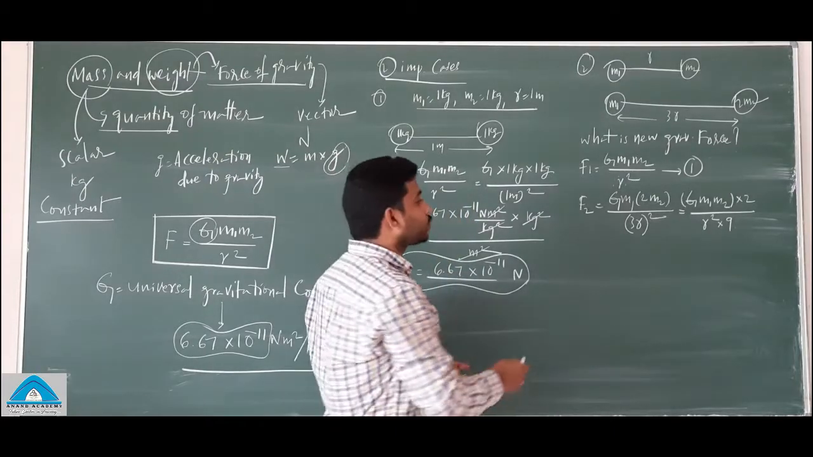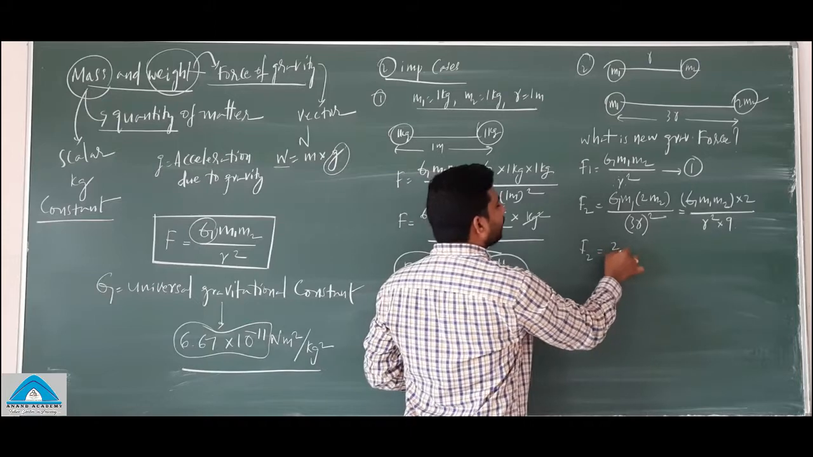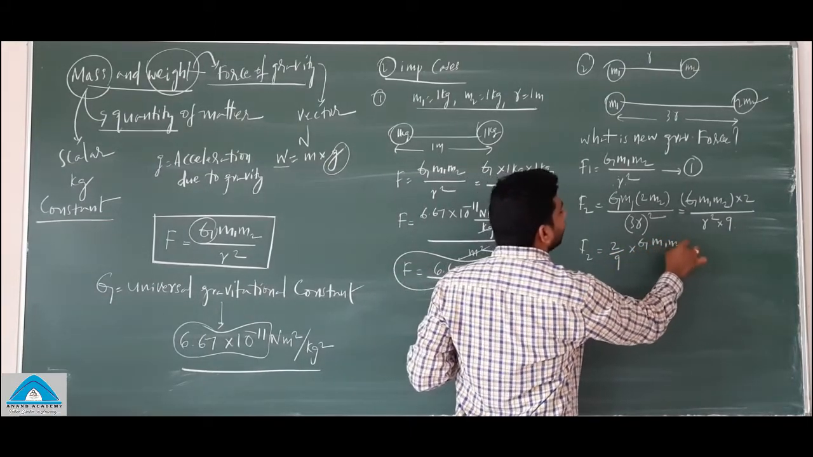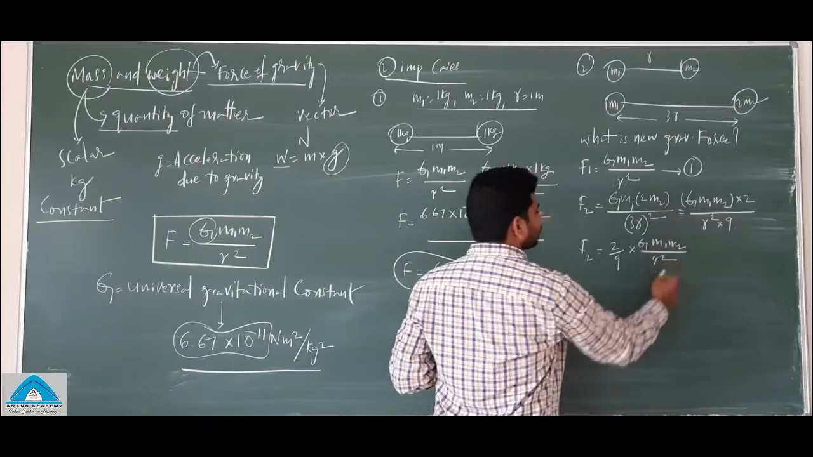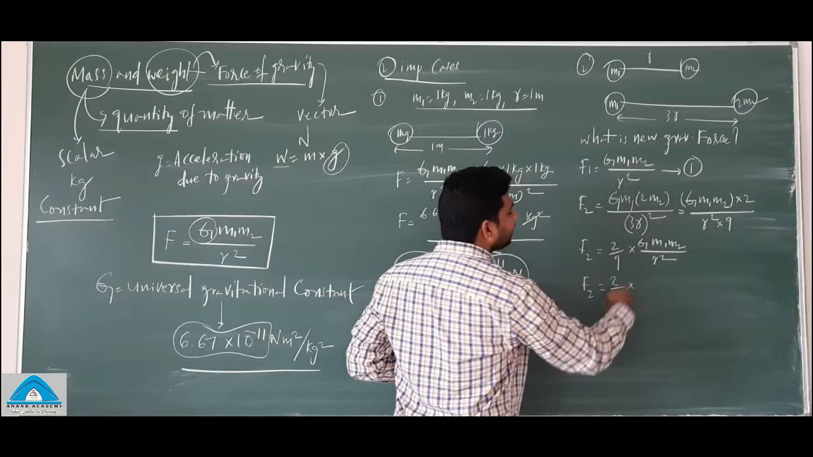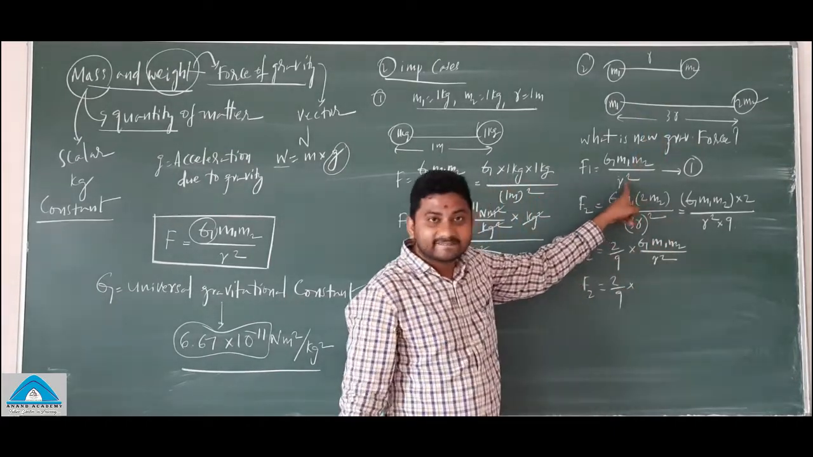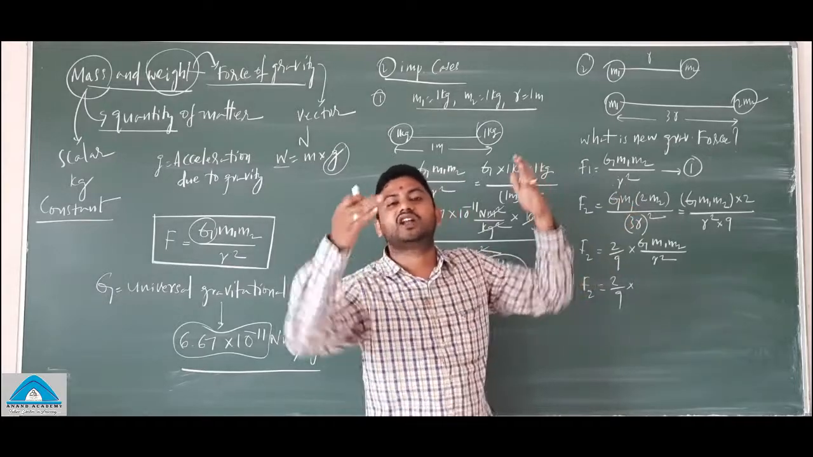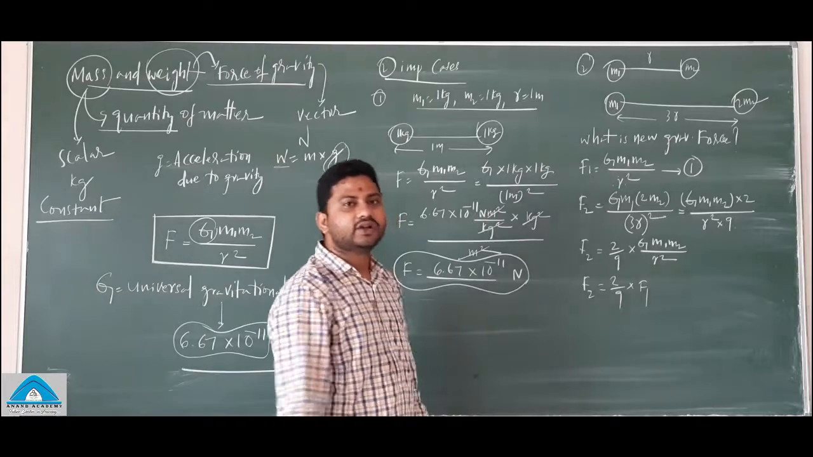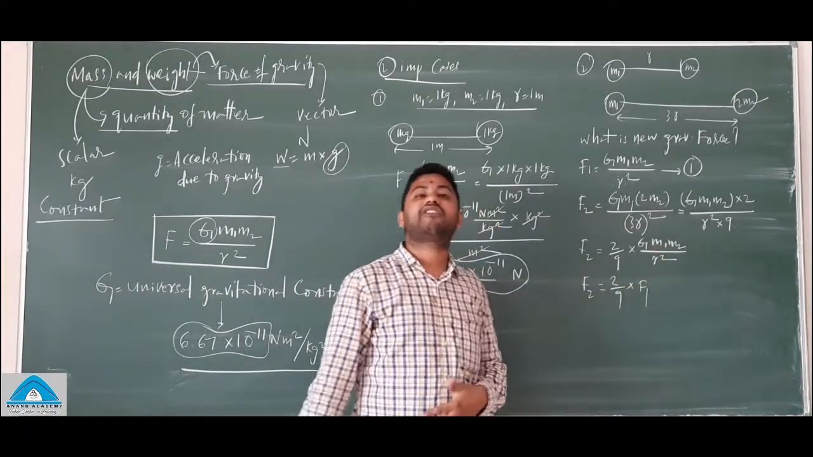Carefully look at the situation. F2 is equal to 2 by 9 times G m1 m2 by r square. That is the first initial force, F1. Understand? So the new force will be 2 by 9 times F1.